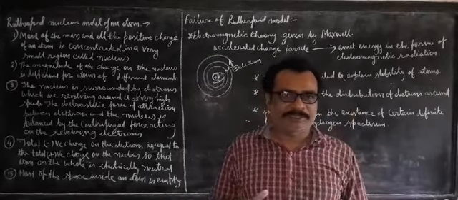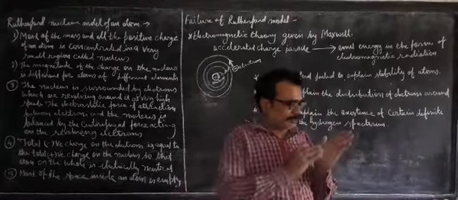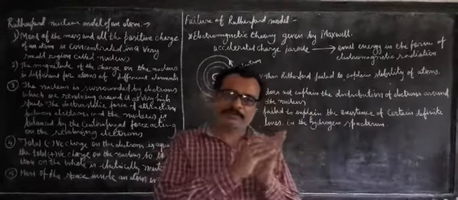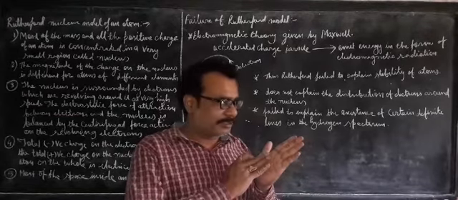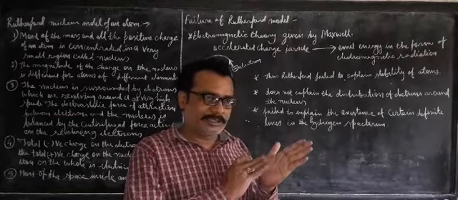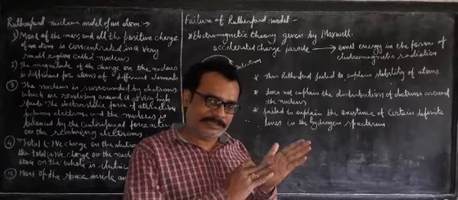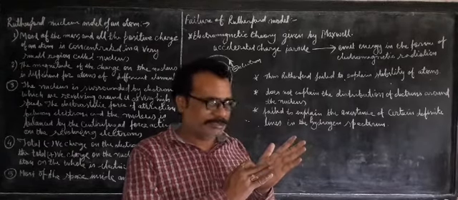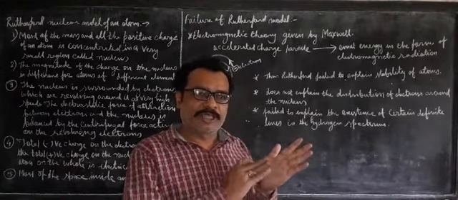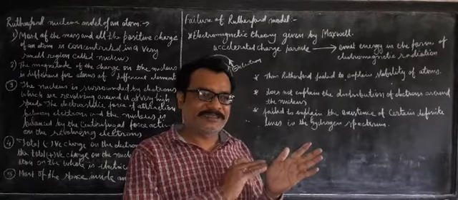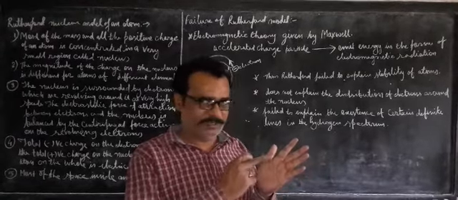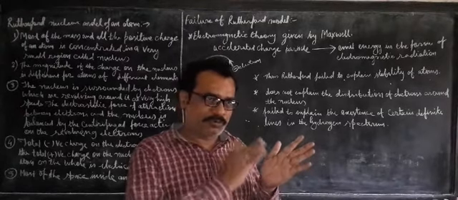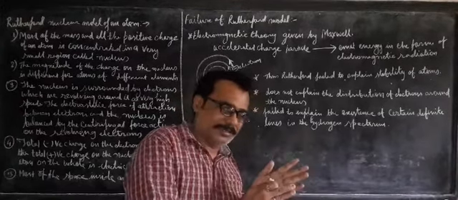In that spectrum, you have observed that there is no definite boundary of any color. One color starts, and slowly this color vanishes, and another color slowly appears. But you can't definitely say that this color has started here and ends here. That means one color merges into another color.